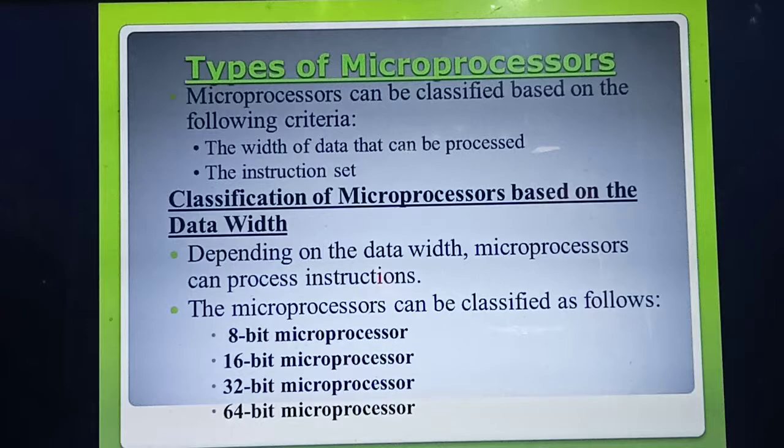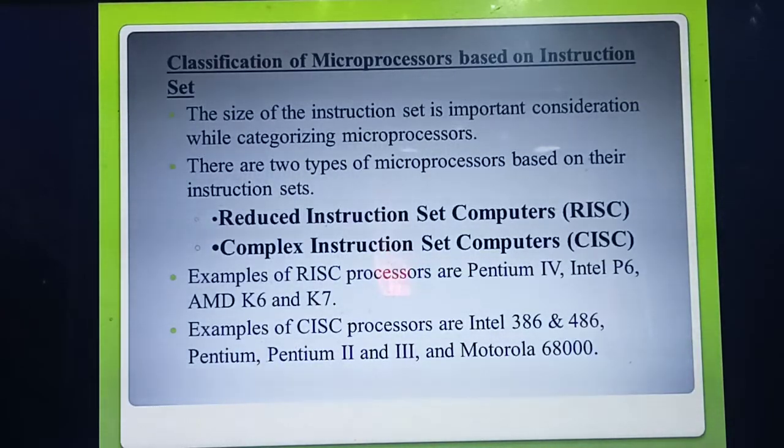The next one is instruction set. Based on the data width, how many types are there? 4 types. What are they? 8-bit microprocessor, 16-bit microprocessor, 32-bit microprocessor and 64-bit microprocessor. Understood? Then what's the second thing? That is also an important 2-mark question. Microprocessors are classified based on what criteria? That is one 2-mark question. Then depending on the data width, what are the classifications of microprocessor? That is another important 2-mark question.